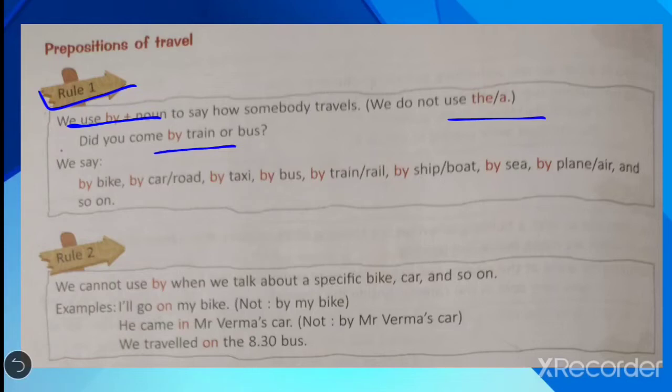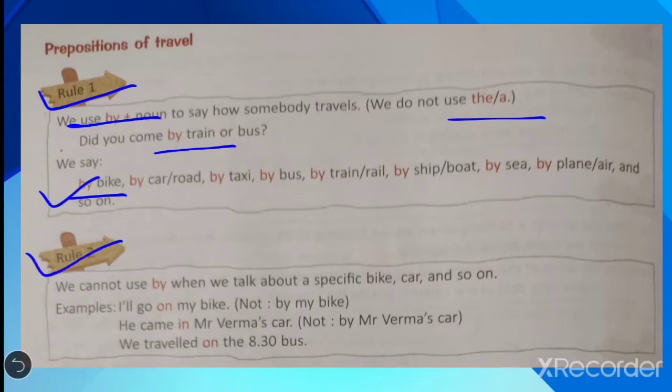Here are some more examples: by bike, by car or road, by taxi, by bus, by train or by rail, by ship or boat, by sea, by plane or air, and so on. So when you are asking somebody how the person traveled here from her or his house to your house, that time you have to use the preposition by.